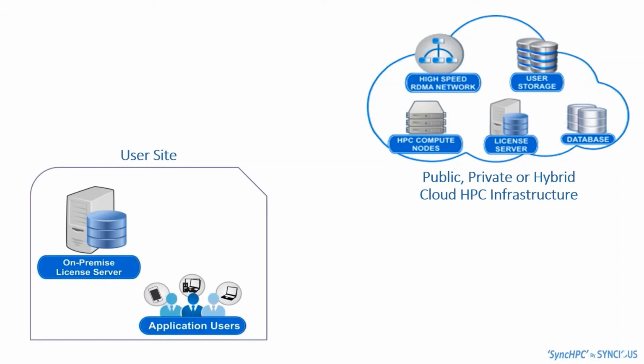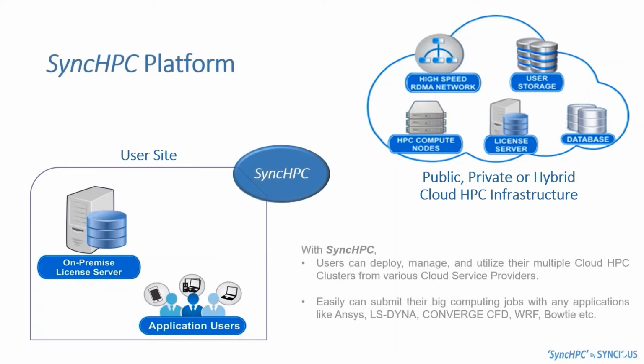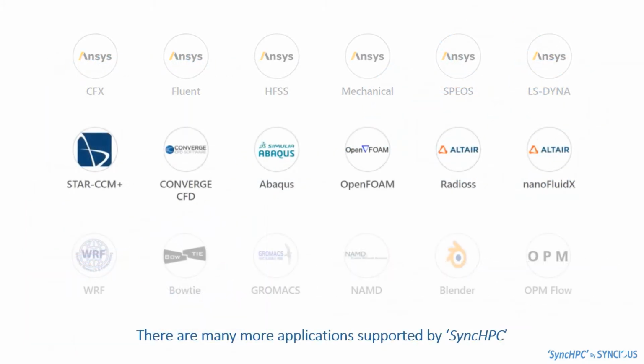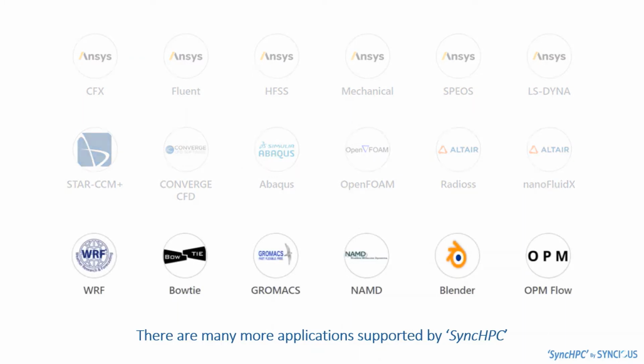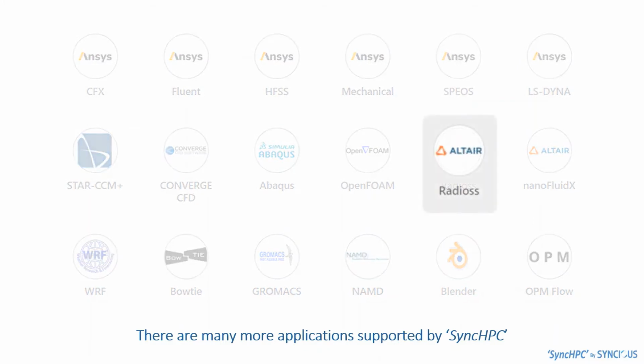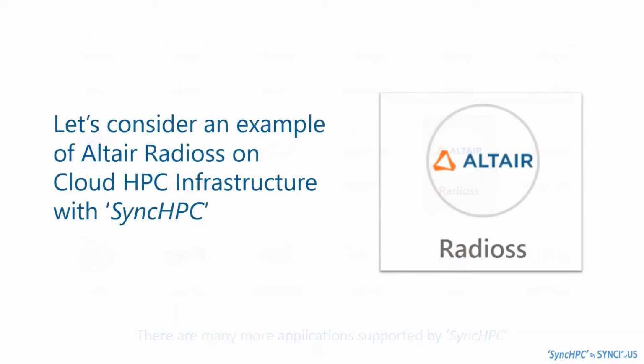So, application users need a hosting platform to access and utilize it very effectively. With the SyncHPC hosting platform, users can deploy, manage and utilize their public cloud or private cloud HPC very significantly. Today, many large-scale organizations and institutes are performing their big computing jobs and projects with these applications on cloud infrastructures with SyncHPC. Now, let's see how application users are performing their Altair Radioss application jobs very effortlessly.